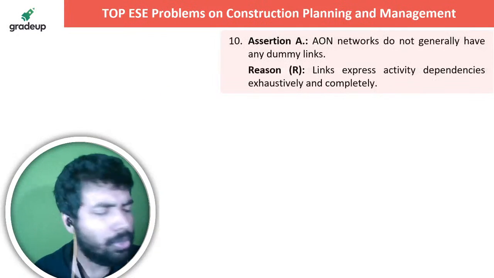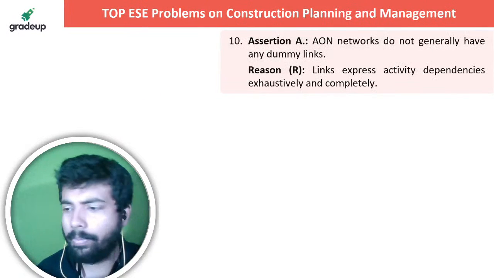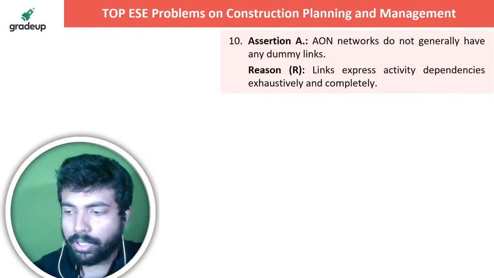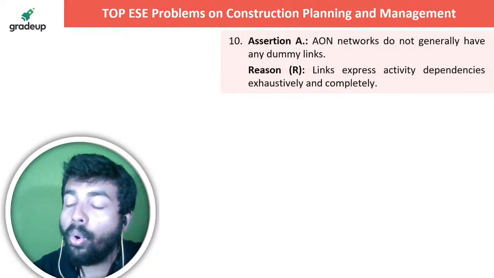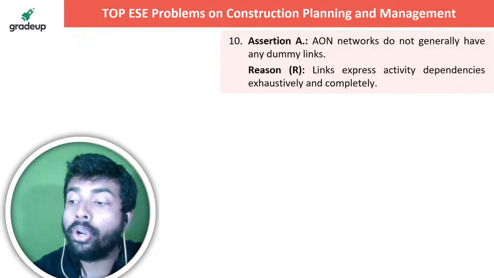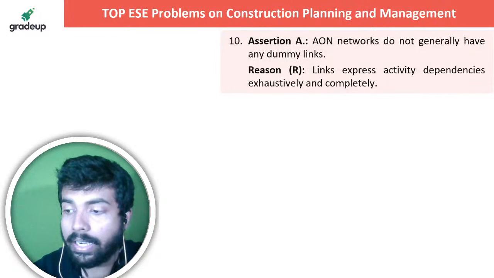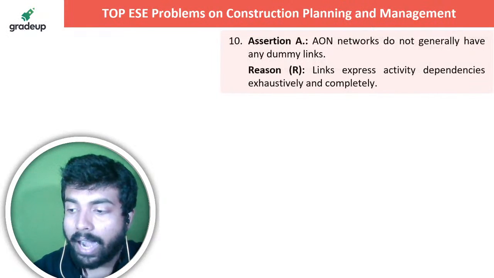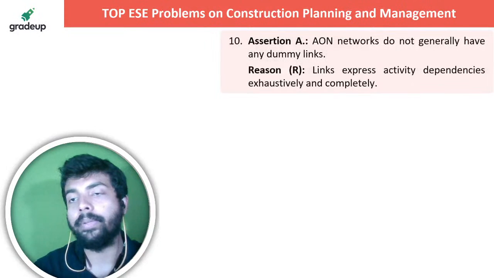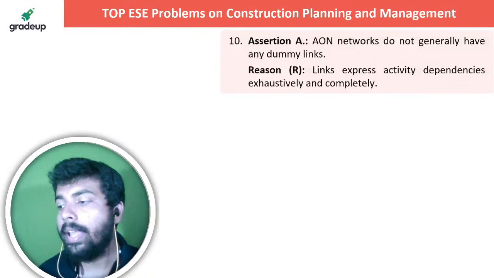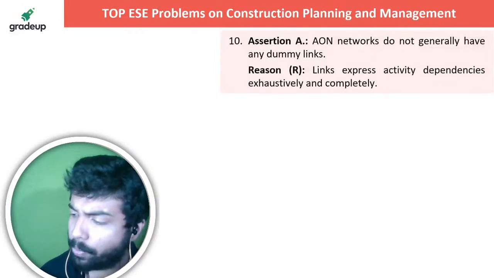Next question is up on your screen. Options you already know, so I am not saying separately what the options are. Okay, so let me know in the live chat section what is the correct option. AON means what, activity on node. Networks do not generally have any dummy links. Links express activity dependencies exhaustively and completely. Let me know in the live chat section what is the correct option here, out of A, B, C, D, options you already know.